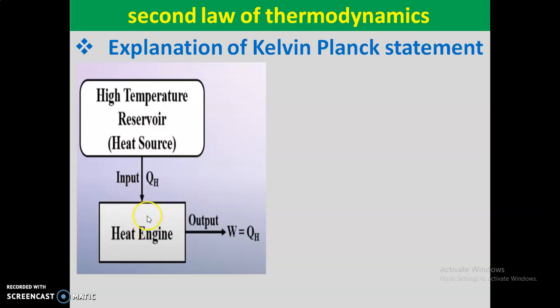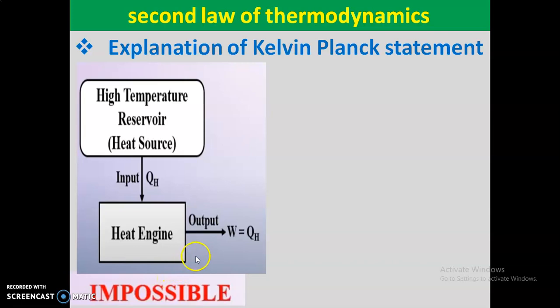The total heat received from the high temperature reservoir will not be converted into work. This is not possible, which means impossible.